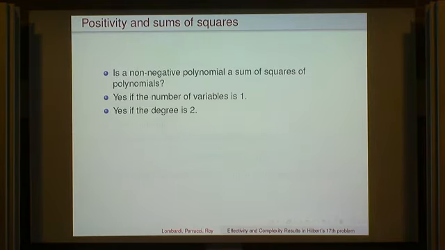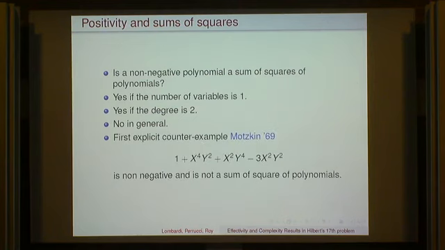Okay? But it's not true in general, and it was already known to Hilbert, but the first explicit counterexample goes back to Motzkin in 1969, and he proved that this polynomial of degree 6 in 2 variables is non-negative everywhere, for every value of x and y, but is not a sum of squares of polynomials. So how do you see that?